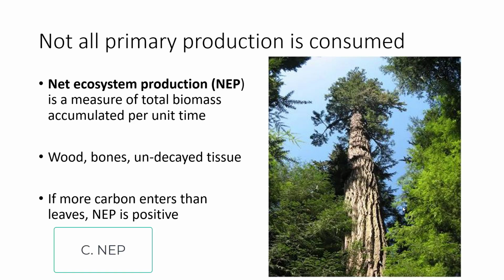This is where you get net ecosystem production. It's the total biomass accumulated per unit time. Look at this Douglas fir from the Hoh rainforest. You can see how much production has been transformed into lignin and cellulose in its massive trunk. That's a measure of net ecosystem production. The Hoh rainforest has a large net ecosystem production because there's a lot of biomass that is being accumulated that is not being transformed into other trophic levels. This is things such as wood, bones, undecayed tissue. If there is more carbon being assimilated than utilized and turned back into CO2, then the net ecosystem production is a net positive.